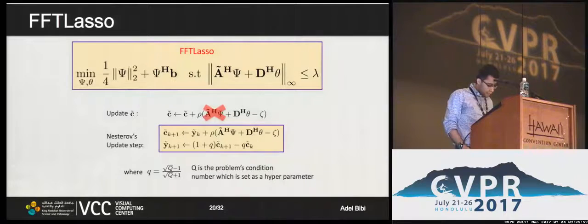Lastly, the dual variables of the dual problem are the primal variables. So C tilde here is in fact the lifted sparse codes that we seek, and they are often updated with a standard dual ascent step. We, however, in FFTLasso solve the problem with a Nesterov-like update to improve the convergence. Q here is related to the condition number, however, we set it as a hyperparameter throughout the experiments. Upon convergence, the final solution can be obtained simply by downsampling the solution C tilde.